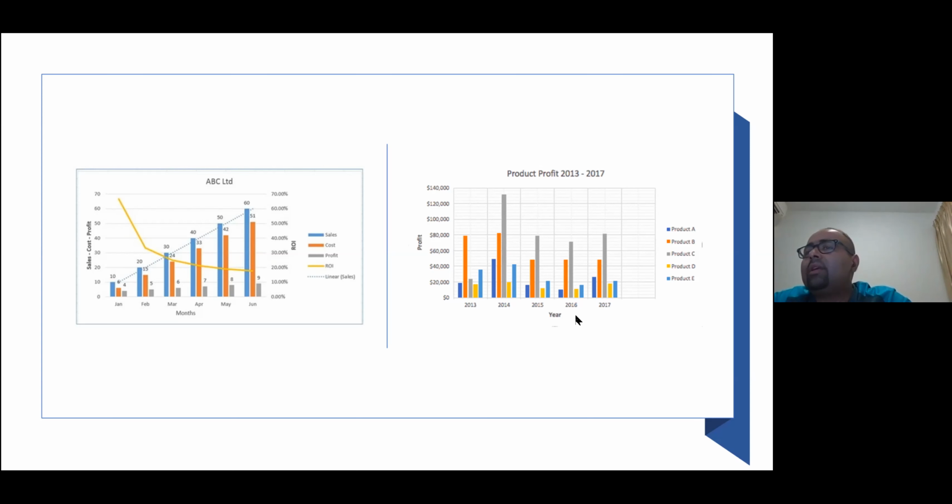Okay, maybe on the right one you can mention the values as we have in the left one. So the left one is more informative as compared to the right.